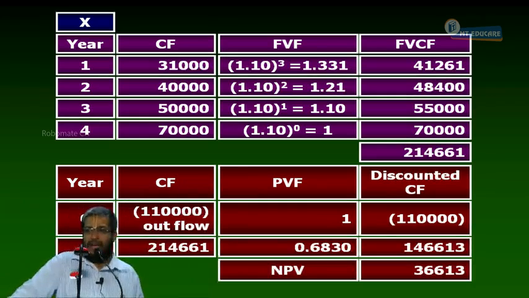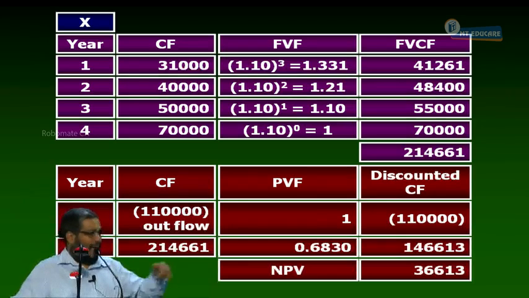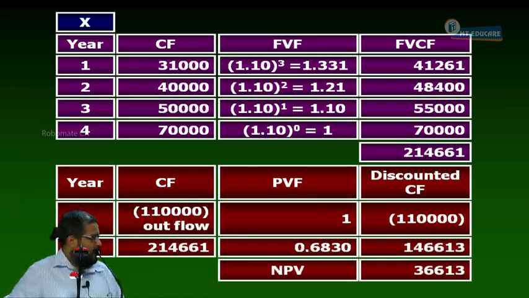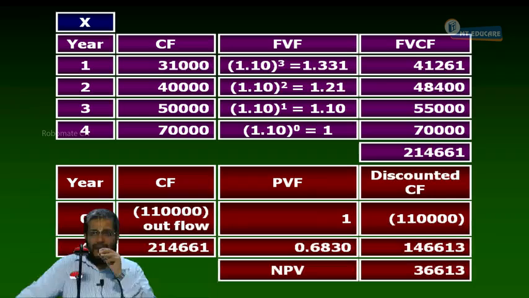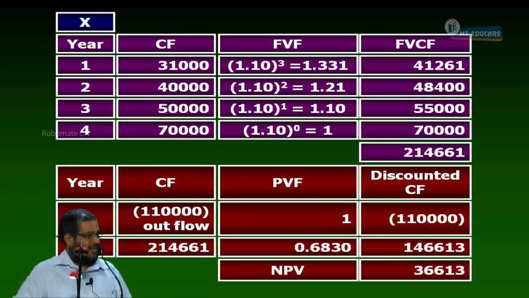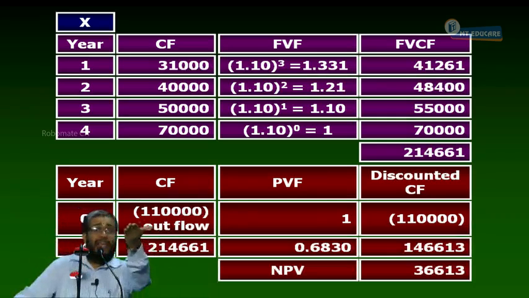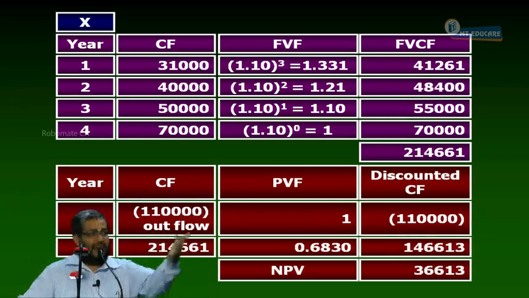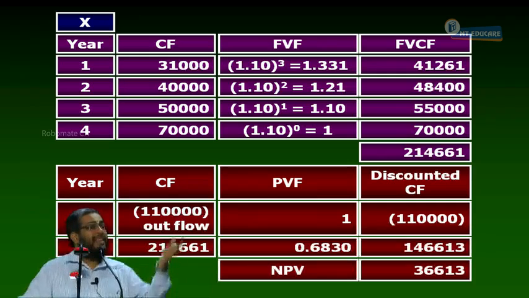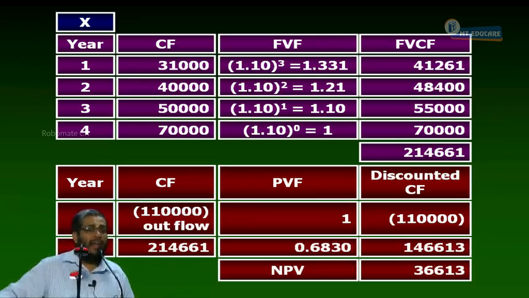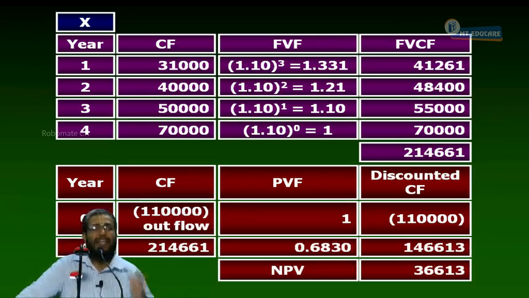Like that, you can believe me that when I calculate IRR, I discount the cash flows at the IRR rate, and discounted inflow is equal to discounted outflow. So when I discount at the IRR rate, I am reinvesting back at the IRR rate. We can also understand that IRR assumes the money received, the 31, 40, 50, 70, all this money, when I receive it, is invested back at the IRR rate, and calculates IRR. Respond, yes or no? Did you understand?